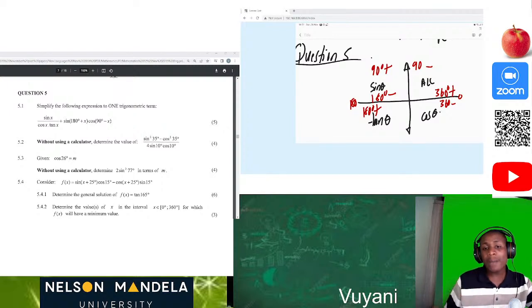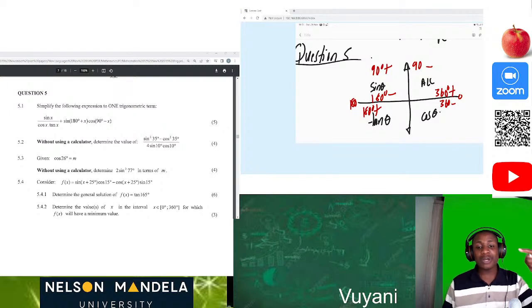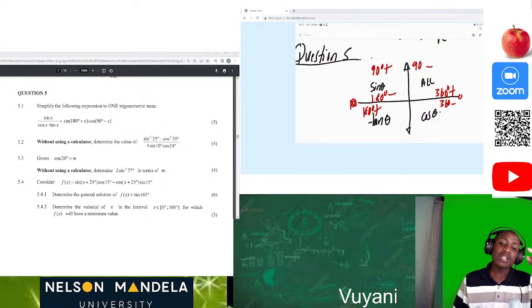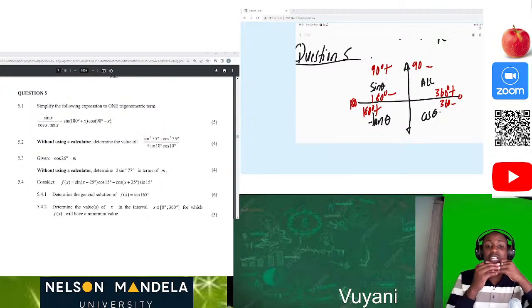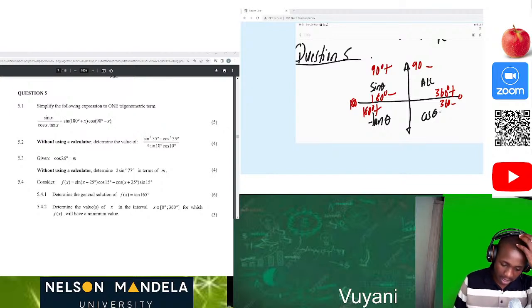Always remember that when we are using 90 degrees, we are going to apply what we call the co-ratios. So we have the co-ratio of sine as well as cos. Those two are so important. The moment you have cos 90 or sine 90 degrees, your mind must always tell you that now we are talking about the co-ratio. So please don't forget that.